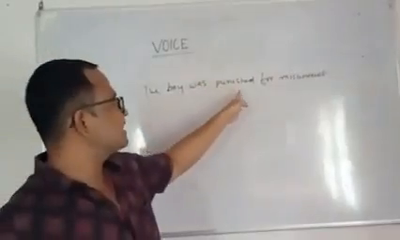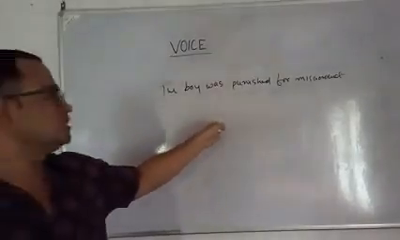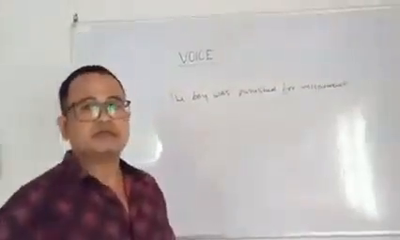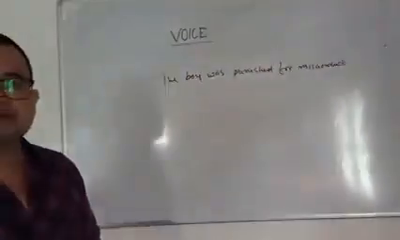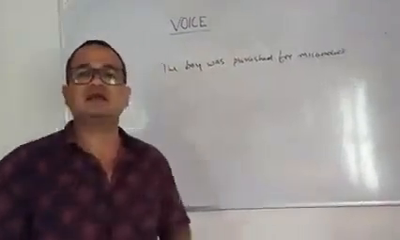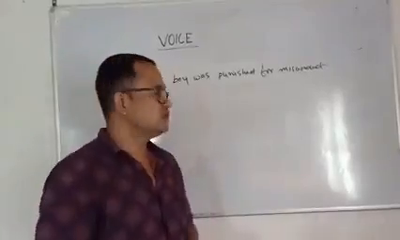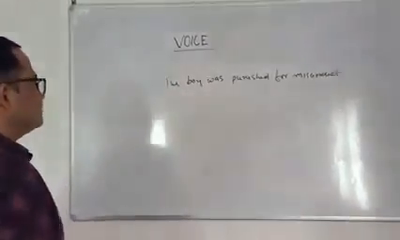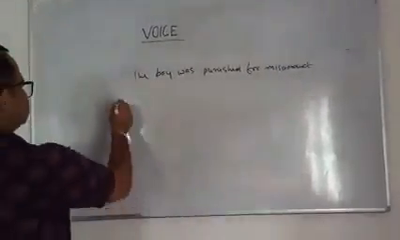From the context of the sentence, it is possible for us to find out the exact person who punished the boy. So who can punish the boy? A teacher can punish the boy when he does some misbehavior or misconduct in the classroom. So from that particular context, we can take the subject: the teacher.